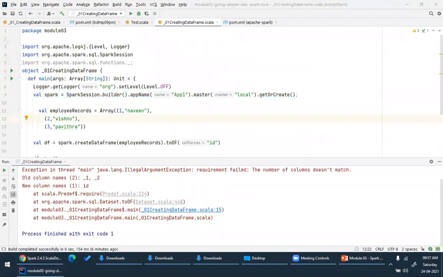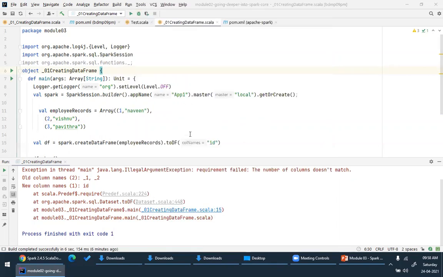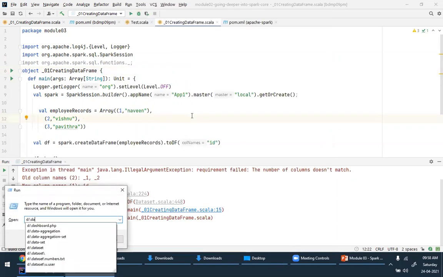Okay, so let me take some JSON file, and let's create the data frame. I think I already have some data. Let me just see. Once again, let me just see in my D drive.